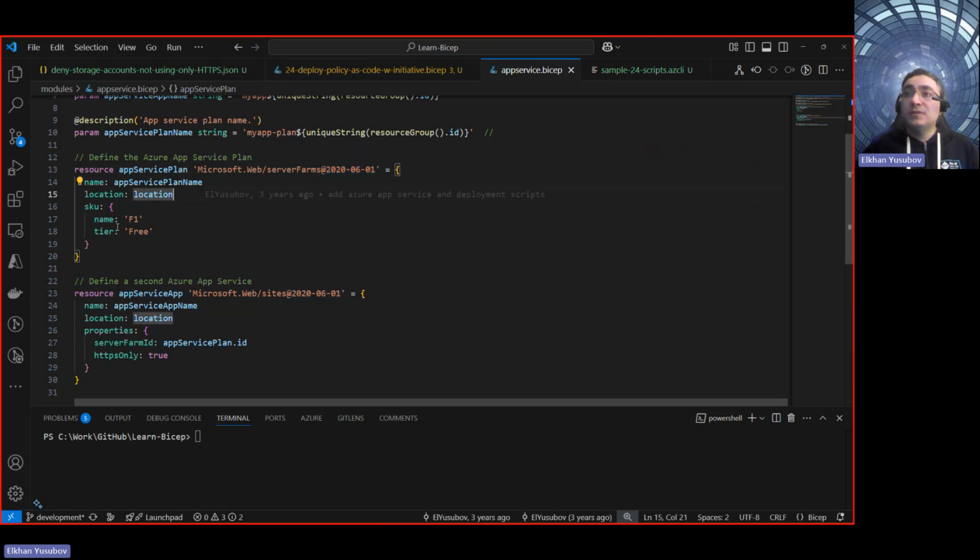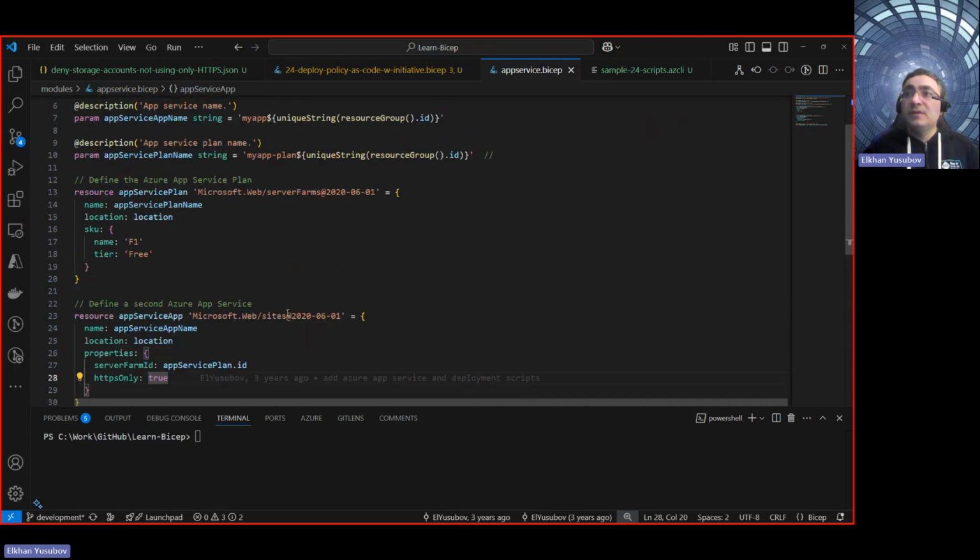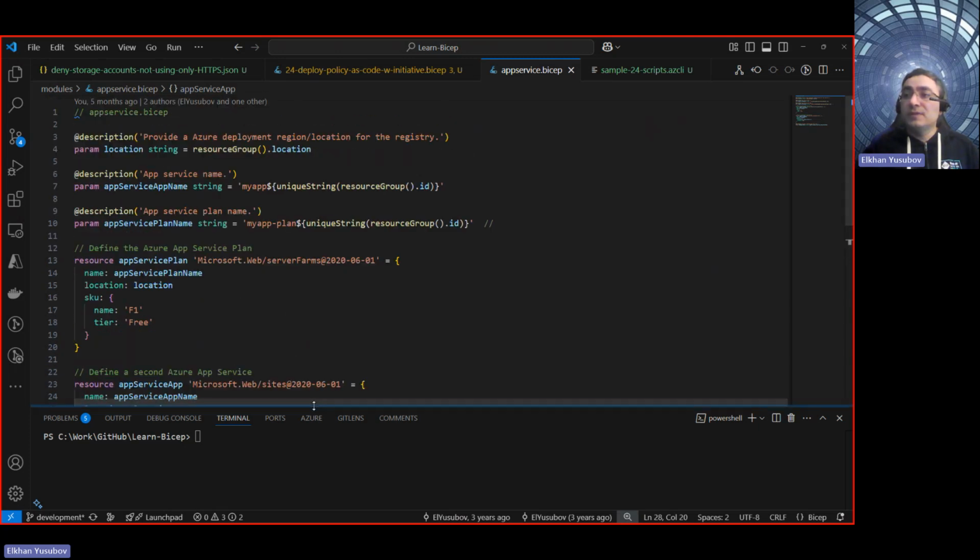So in this sample that you see here, we have the application service plan, and then we have the app itself, which is the site that's running inside that Azure Web App Plan. For any site that's running, it needs to have a connection to the application service plan ID so that it knows which application service plan it is running on. I don't want to make it very big, but here it's very concise code.